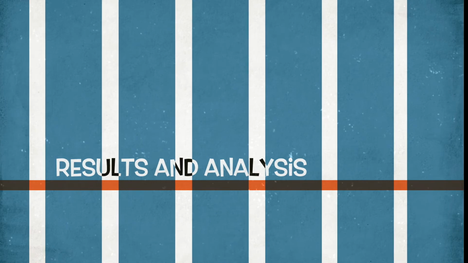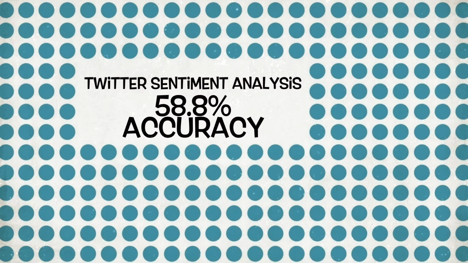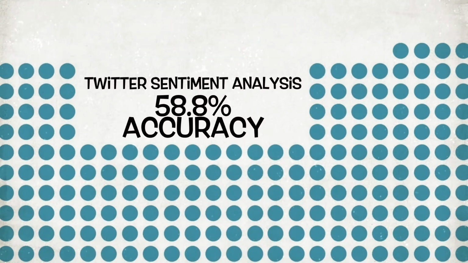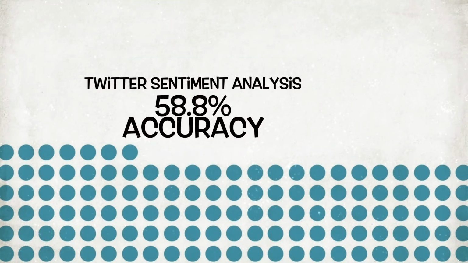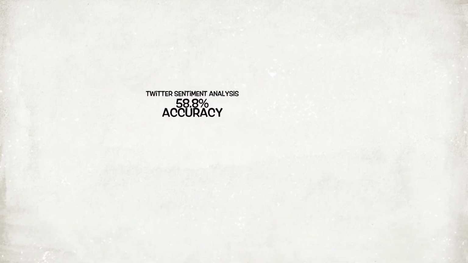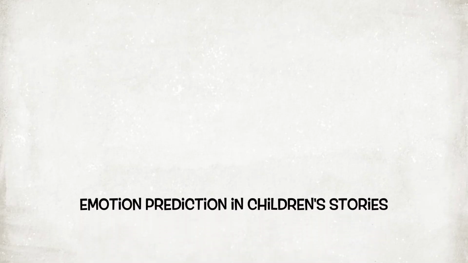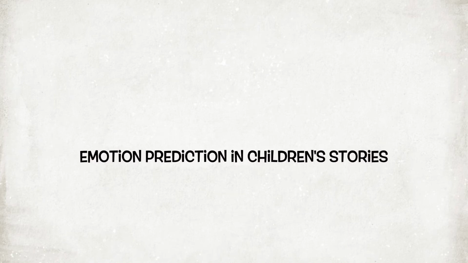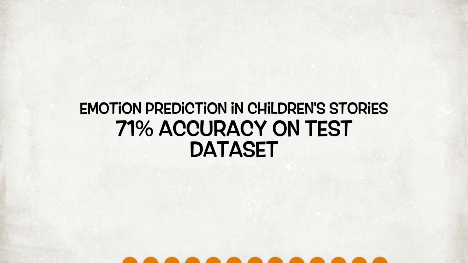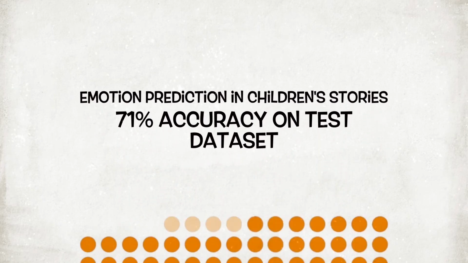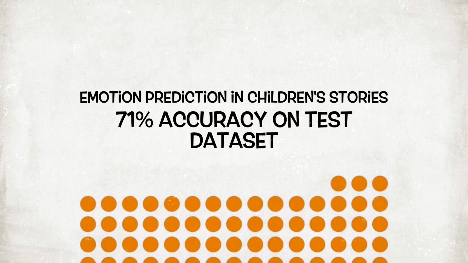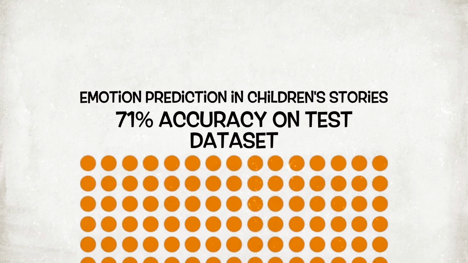In this project, we have built two systems, one that analyzes sentiment on tweets and another that classifies emotion in children's stories. Using a merged bidirectional LSTM model using word-to-vec and GloVe embeddings, we were able to predict sentiment in tweets with an accuracy of 58.8%. For the task of emotion prediction in children's stories, we made use of bidirectional LSTM with GloVe embeddings and were able to achieve an accuracy of 71% on the test dataset. This shows us that bidirectional LSTMs are extremely effective in predicting emotion in narrative texts like fairy tales.